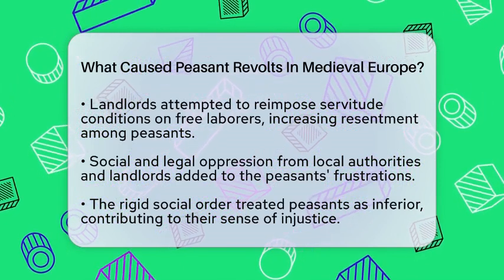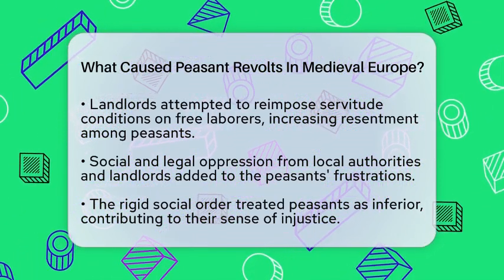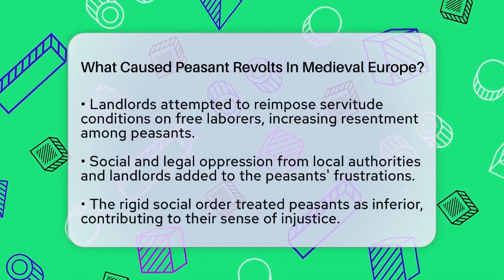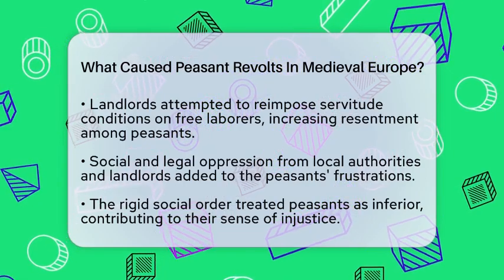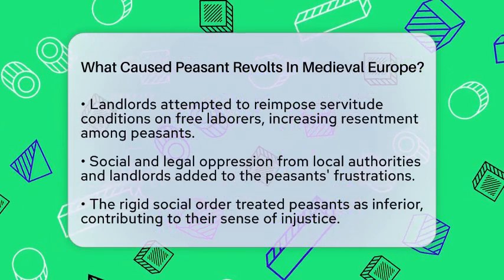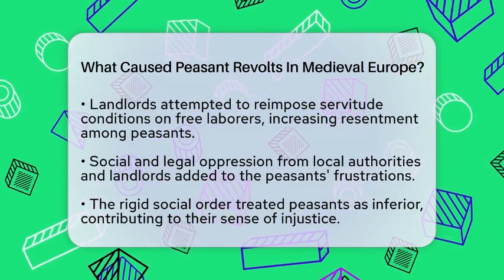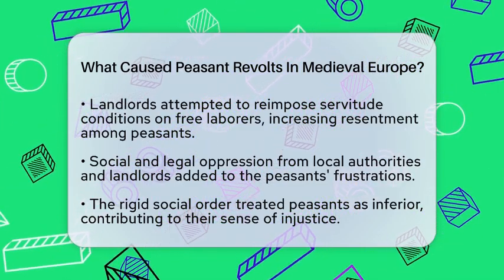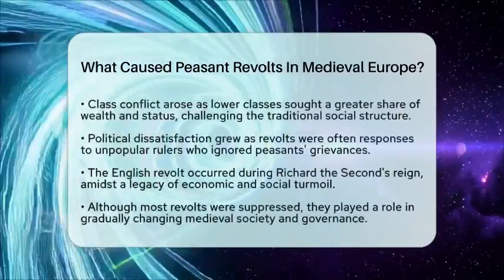Class conflict was another driving force behind these revolts. The traditional social structure divided society into 3 groups: those who worked, those who prayed, and those who fought. As tensions grew, peasants and other lower classes sought a greater share of wealth and status. The label of peasant became a negative mark, highlighting social separation and inequality.